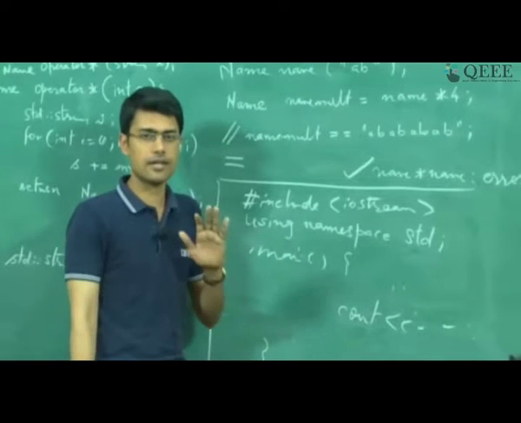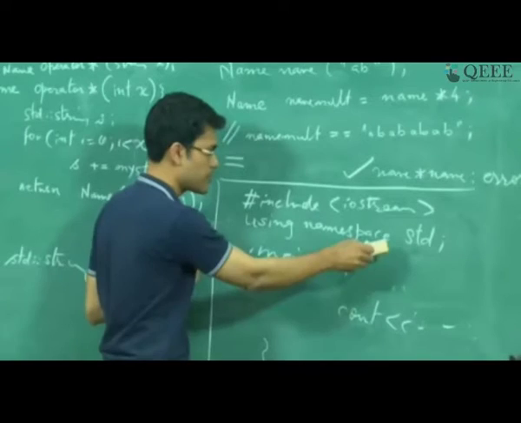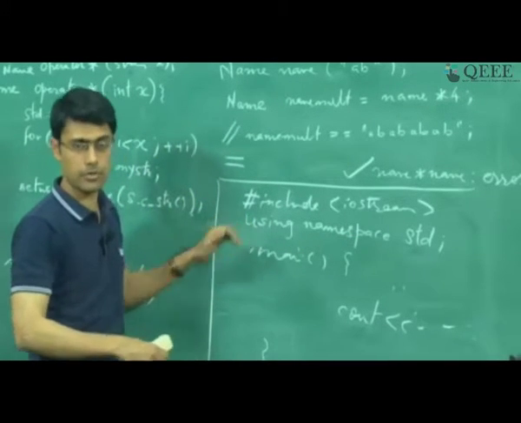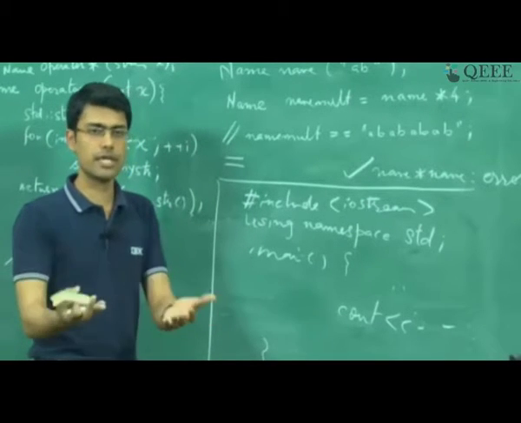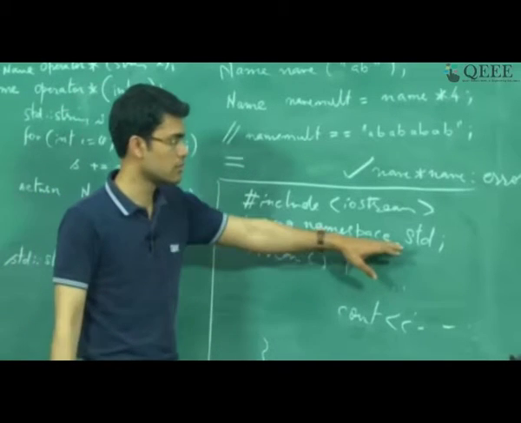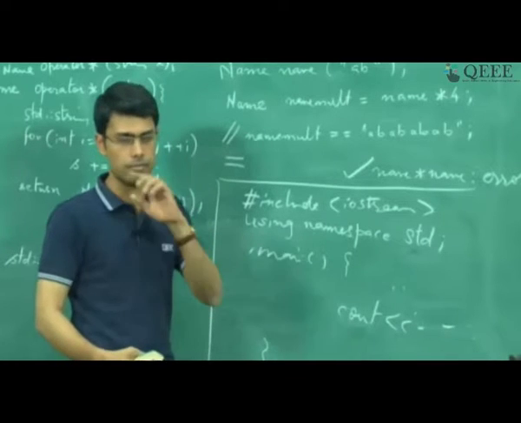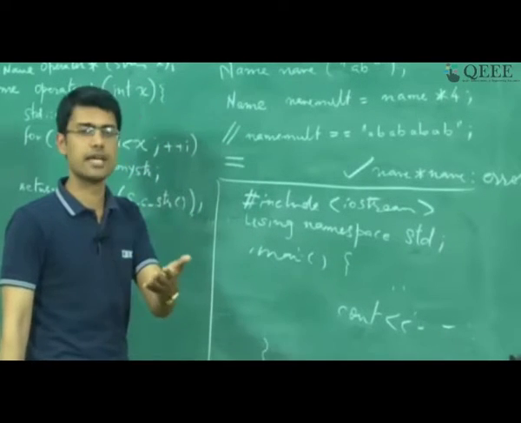In general, as a good programming practice, you should not use using namespace std unless you are using lots of functionality from a namespace. You can define your own namespaces, for example. So you can say using namespace Rupesh, and that is going to import all the functions, methods, and variables defined inside that namespace.